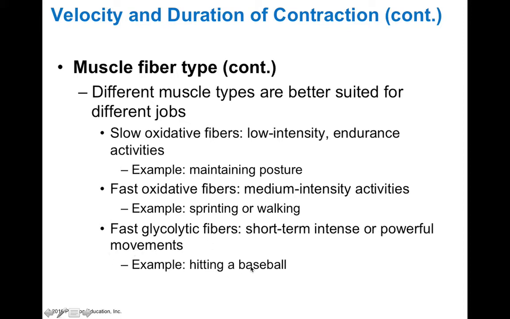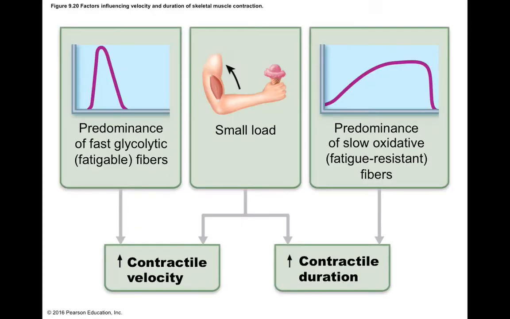Examples of this would be hitting a baseball, or if you're a sprinter, then you'd have more fast glycolytic fibers in those muscles that would promote those types of activities. So let's give an example here: if you want to have a high contractile velocity, what you're going to want are a lot of fast glycolytic fibers. However, these are more fatigable. So you don't want all of the muscles in your body to only have fast glycolytic fibers, because that means we would only be able to move in very quick, short bursts where we fatigue very rapidly.